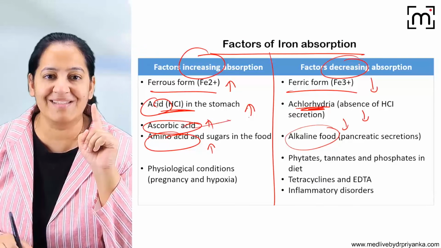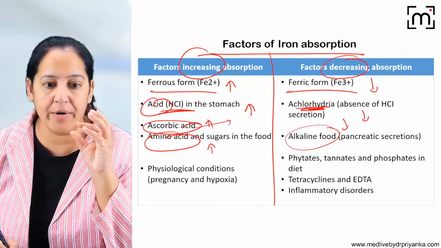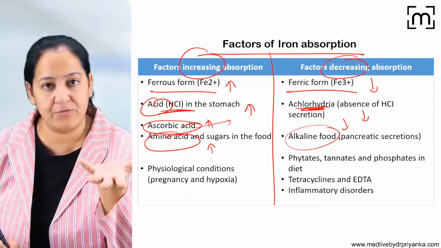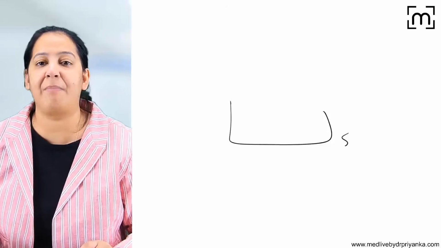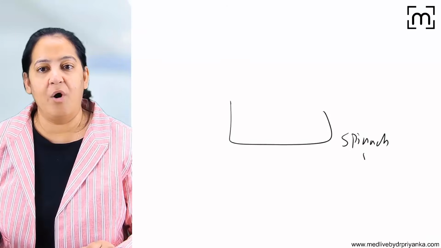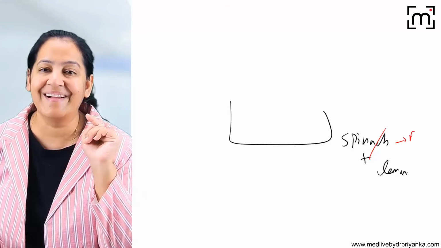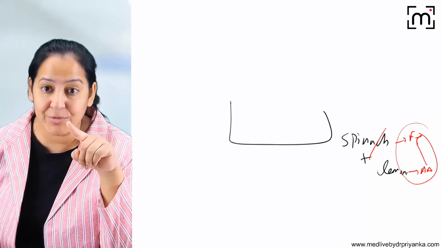You know what ascorbic acid is? Ascorbic acid is present in citrus fruits. Have you seen the lemon, the orange? In all the citrus fruits, ascorbic acid is present. My mother always says that whenever you are eating spinach, always mix lemon with that. I didn't understand why. Because spinach contains iron and the lemon contains ascorbic acid, if we take the two together, the absorption of iron will be better.